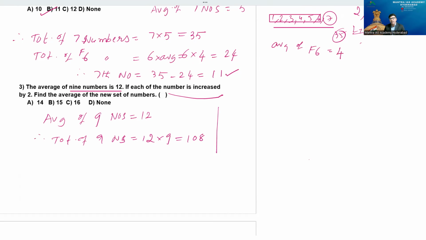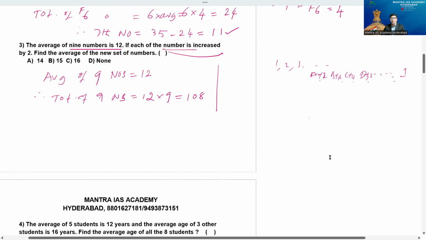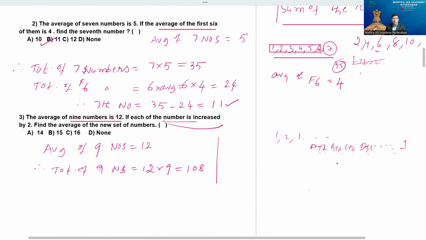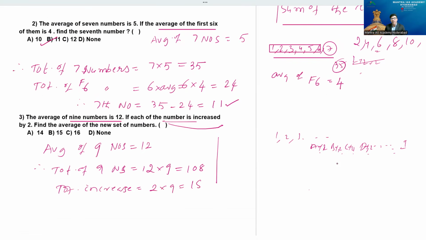Imagine every number as A, B, C, D, up to 9 numbers. Then A plus 2, B plus 2, C plus 2, D plus 2, because every number is increased by 2, and that happens 9 times. So 9 twos are the total increase. Total increase is 2 nines, that is 18.